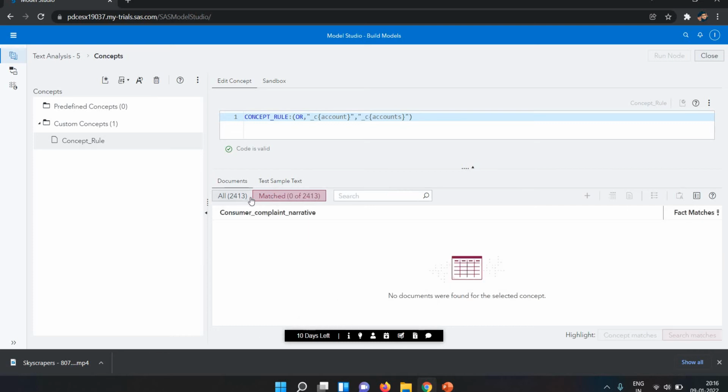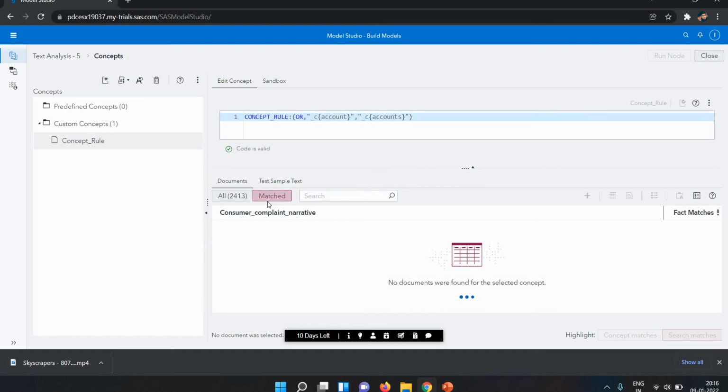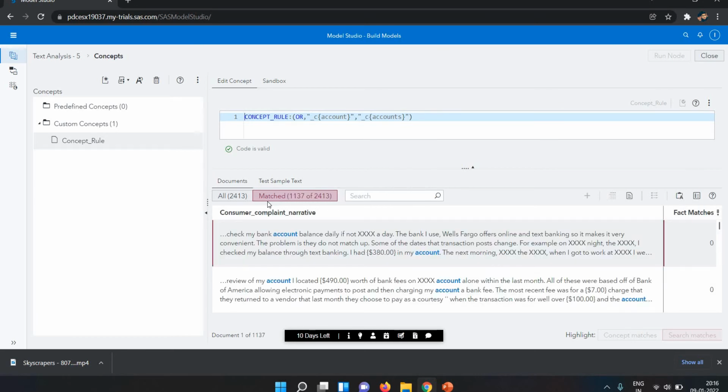This is all results and this is match results. In the match results it will show if something is related to that particular one. You can see here account is highlighted because account is available here. 1137 is a match out of 2413. So this is how we write the concept rule.